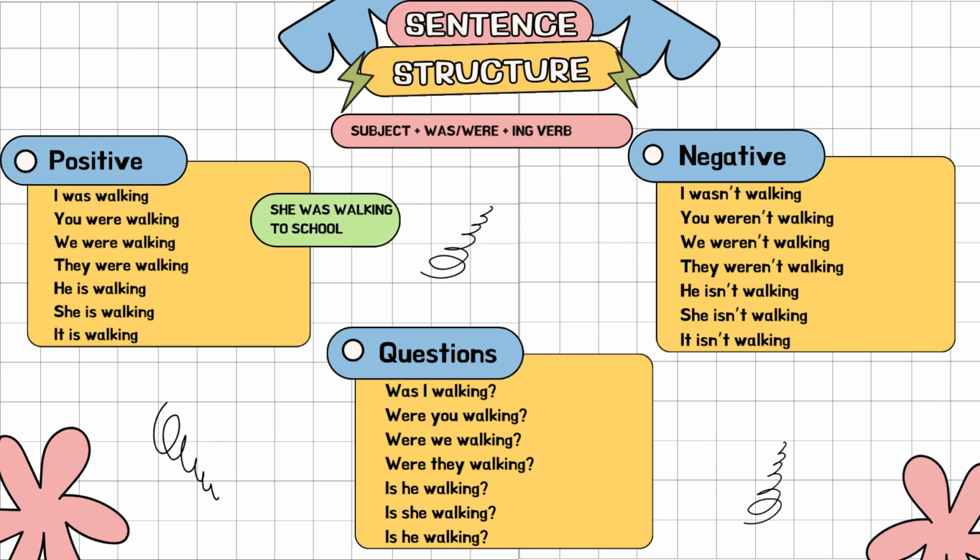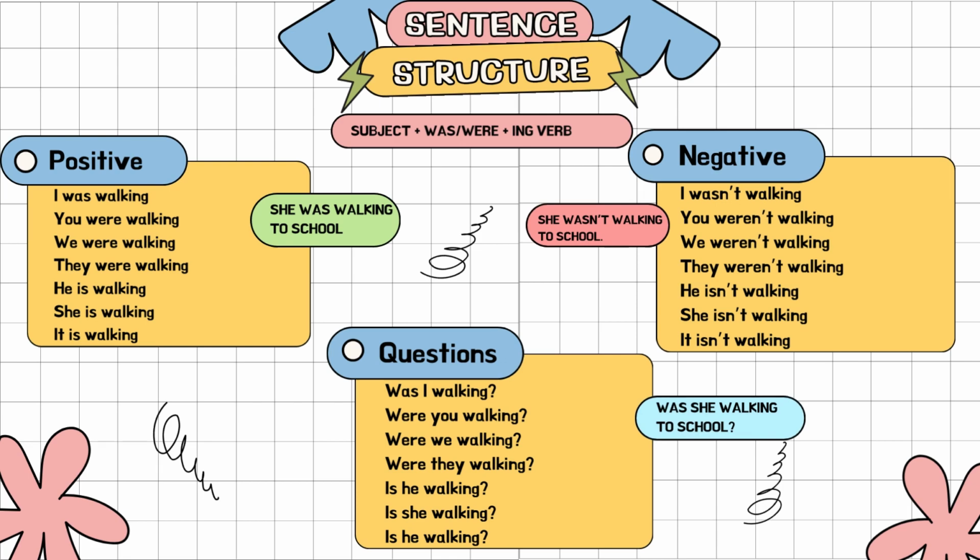For example, she was walking to school. She wasn't walking to school. Was she walking to school?